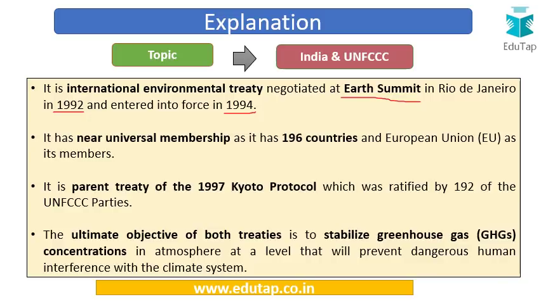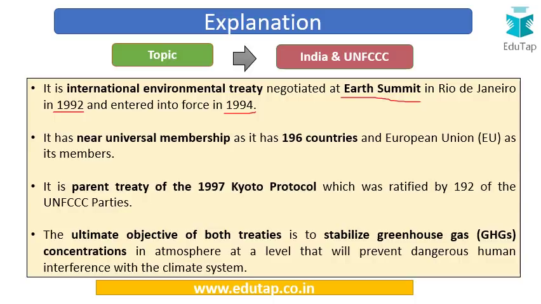If you have heard about the Kyoto Protocol, the UNFCCC is the parent treaty of this protocol. If you're not aware of this protocol, don't worry, we are going to learn about it in the coming questions as well. The ultimate objective of both the treaties is to stabilize greenhouse gas emission concentrations.